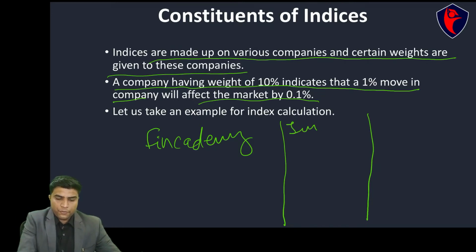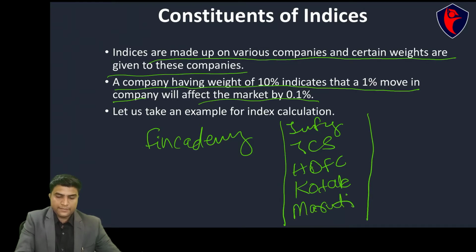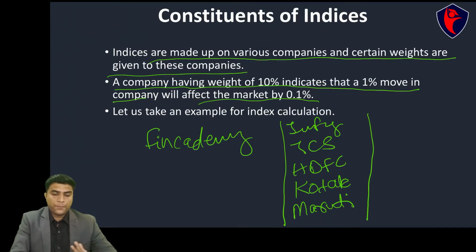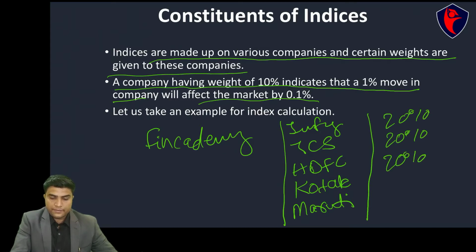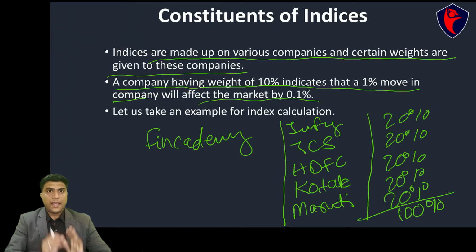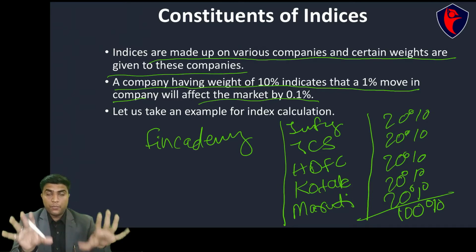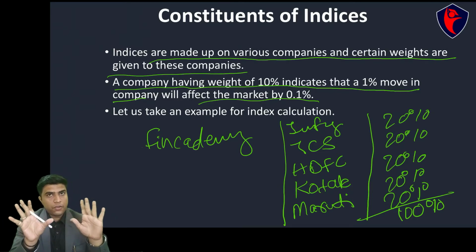So let's say I want to put Infosys, TCS, HDFC, Kotak, and Maruti. These are the 5 companies. Now I want to put 20% weightage on each of them: 20% for Infosys, 20% for TCS, HDFC, Kotak, and Maruti. So the total percentage will be 100. Now this is my index. Now I'll explain with an example how this will move. All the companies have an equal allocation of 20%.